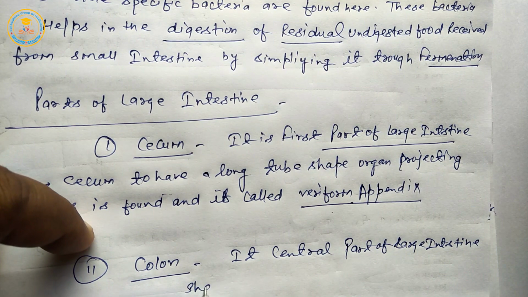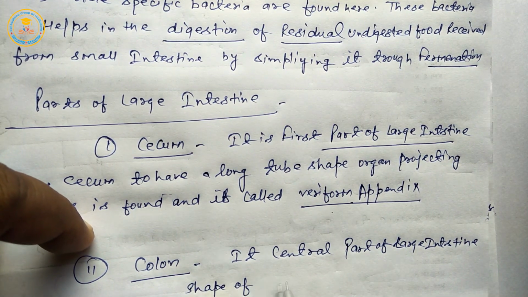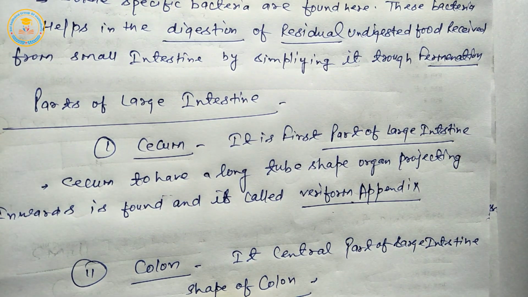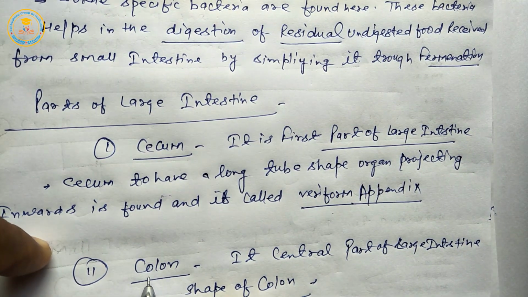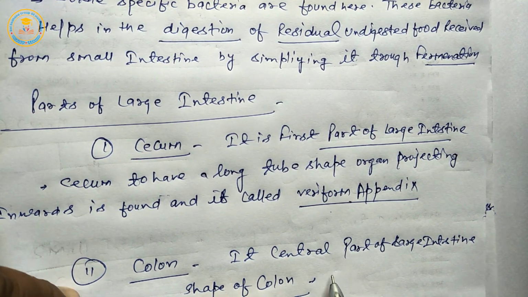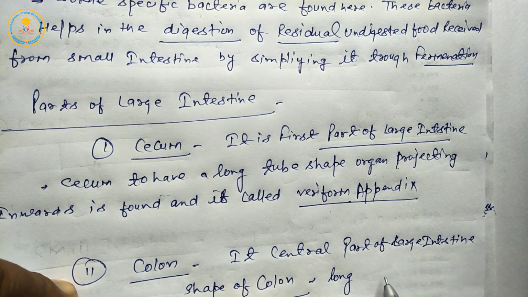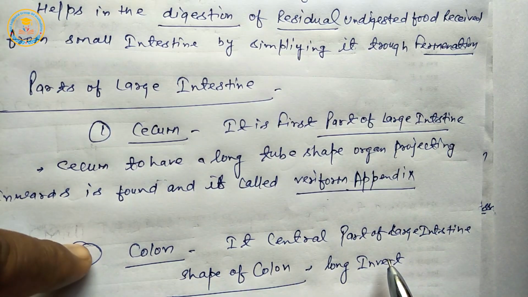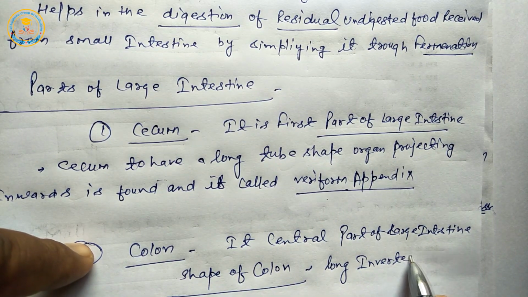Next, the shape of the colon. Students, the shape of the stomach is J shape. Second, the shape of the colon is a long inverted U shape.